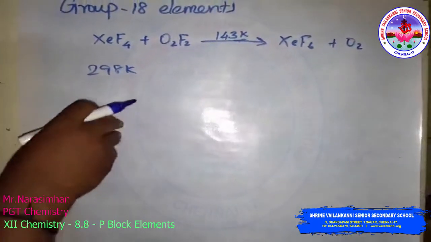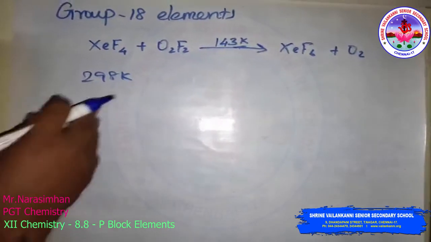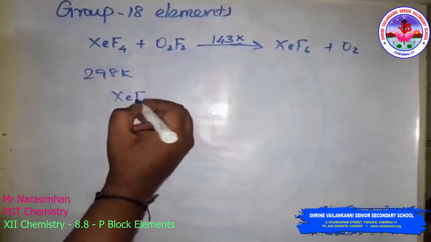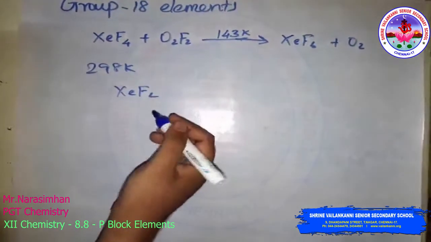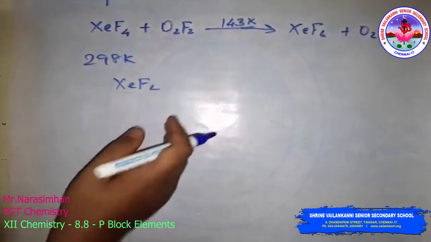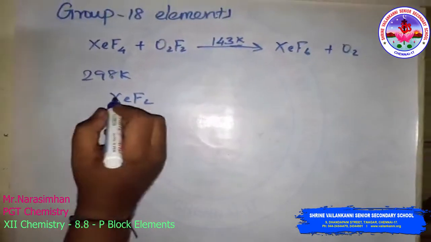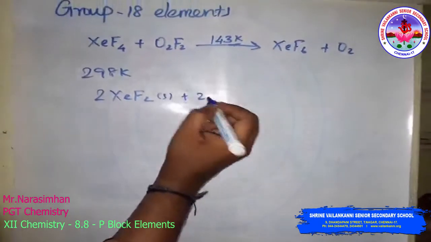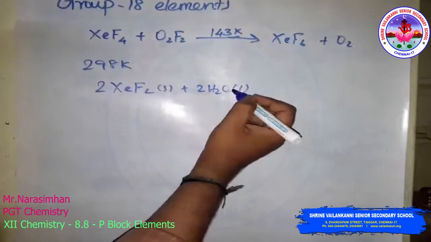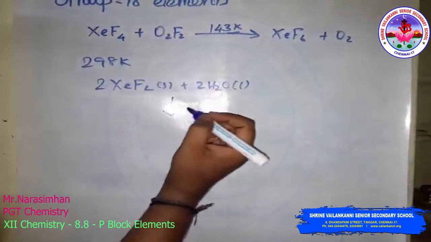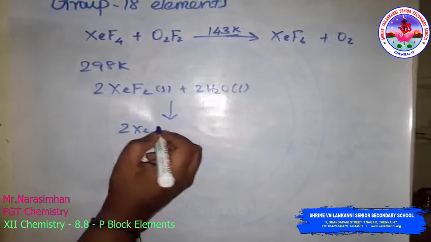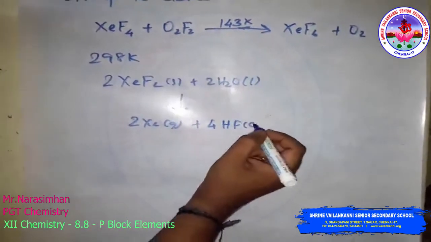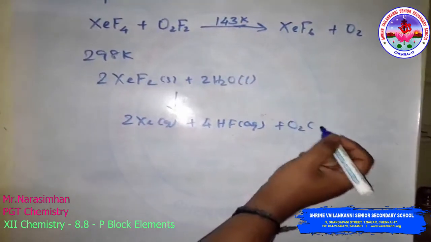They are also powerful fluorinating agents, and they are readily hydrolyzed even by traces of water. For example, xenon difluoride is hydrolyzed to give xenon, hydrogen fluoride and oxygen. 2 moles of solid xenon difluoride react with water, or traces of water, to form xenon gas, 4 moles of aqueous hydrogen fluoride and O2 gas.